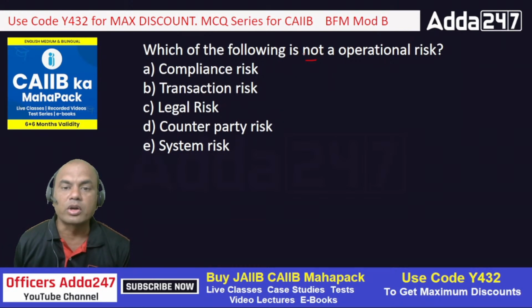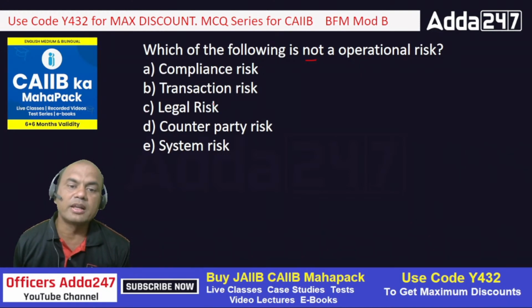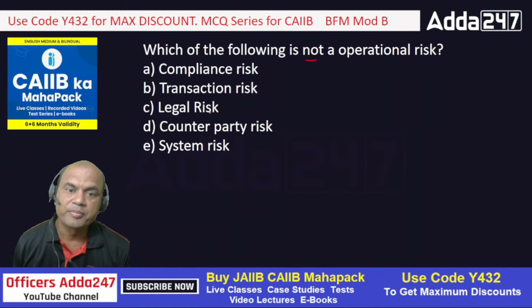We want the one that is not operational risk. Compliance is related to the daily operations of the bank. Transaction, same, related to daily operations. Legal, again daily operations, because if you don't take the documentation correctly, that's called legal risk. Under legal, it's up to the employees to decide which documents to take and which are not to be taken.